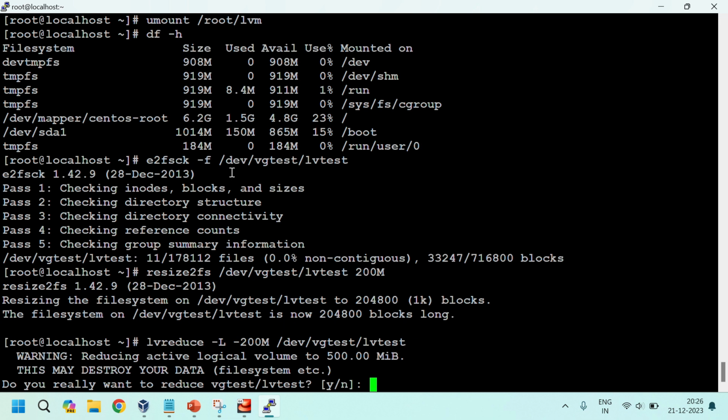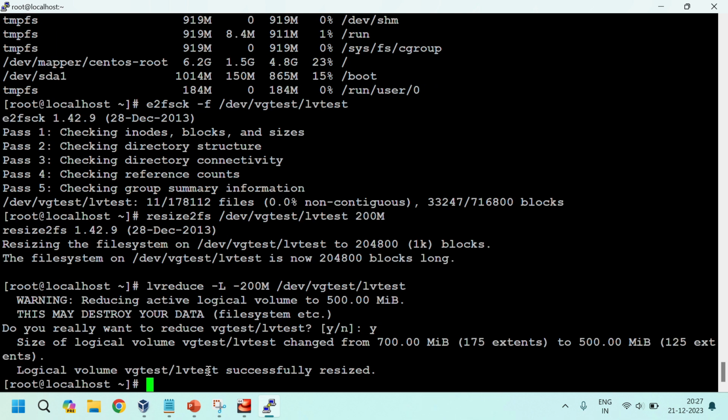Now it's warning: this may destroy your data. See, it warns you about reducing the active logical volume to 500 MB. This may destroy your data. It means if any data exceeds that 500 MB, the data will be destroyed. It's warning you. Okay, I'll give yes. Yeah, logical volume successfully resized.